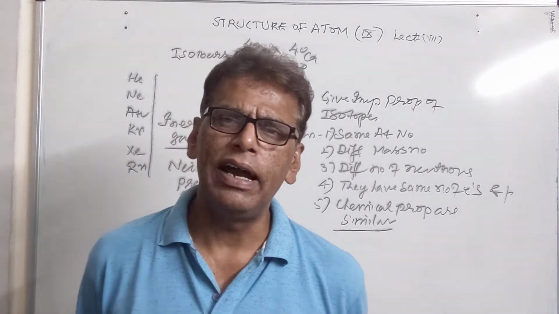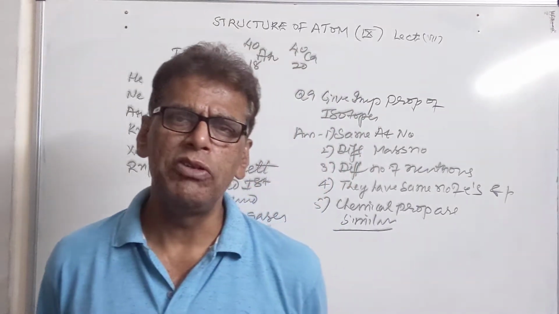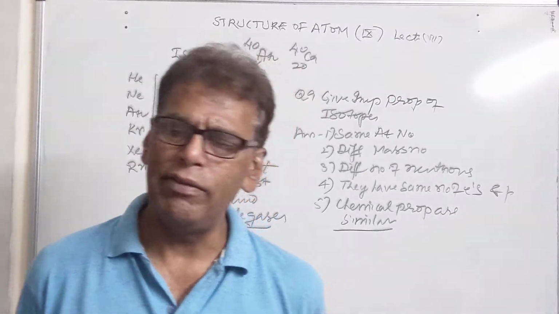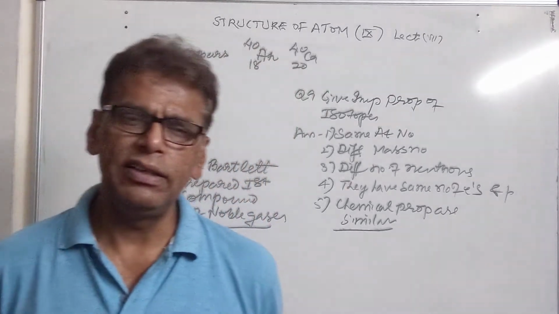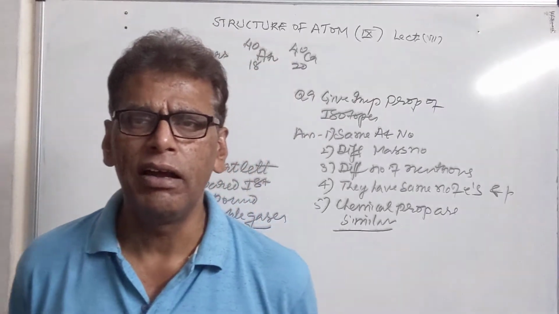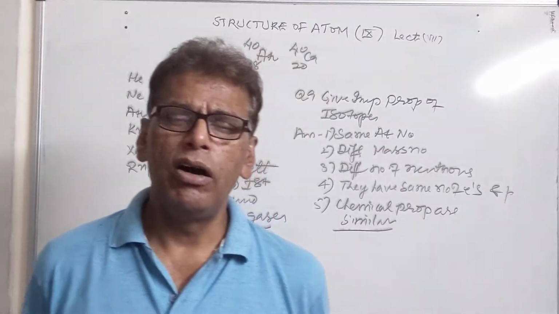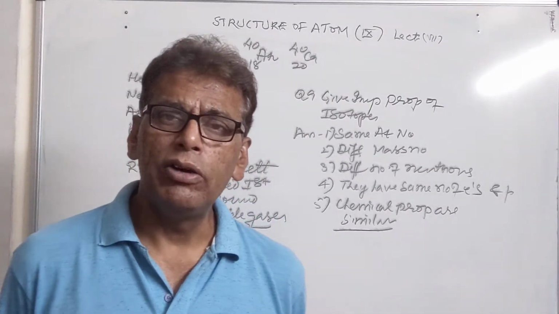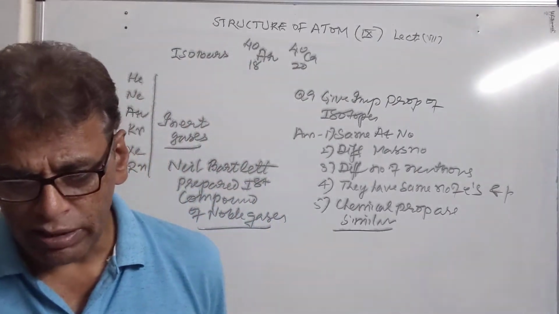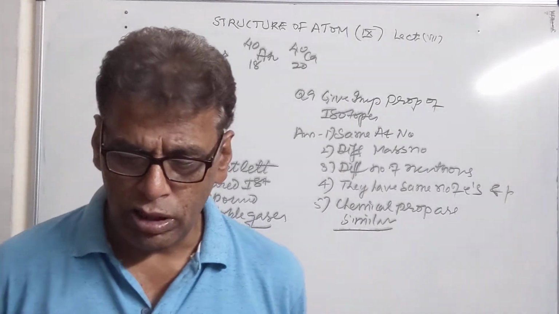He simply said that the atom is a uniform sphere of positive electricity in which negatively charged electrons are embedded, but Rutherford gave a clear-cut direction that in every atom there is a dense positively charged center called the nucleus, in which protons are embedded or kept around the nucleus. There is a large empty space called the extranuclear part. It contains electrons which are revolving in different circular paths.